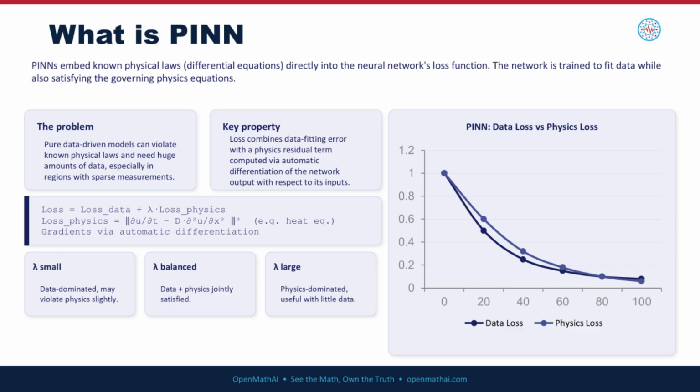PINN starts by receiving the input variables and predicting the target output using a neural network. Instead of minimizing only the prediction error, it also checks whether the prediction satisfies the governing physical equations, boundary conditions, and initial conditions. The total loss is computed as a sum of the data loss and physics loss. During training, the network weights are updated using backpropagation and gradient descent until both losses are minimized. As a result, the model learns solutions that match the observed data while obeying the underlying laws of physics.